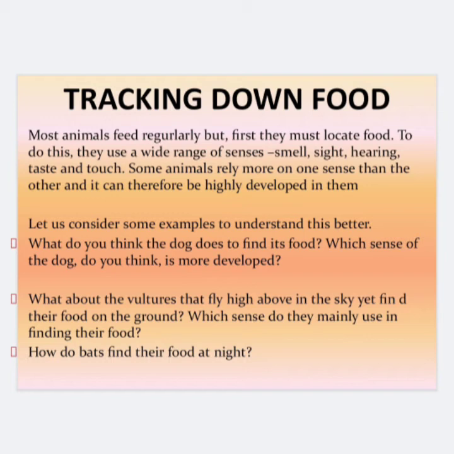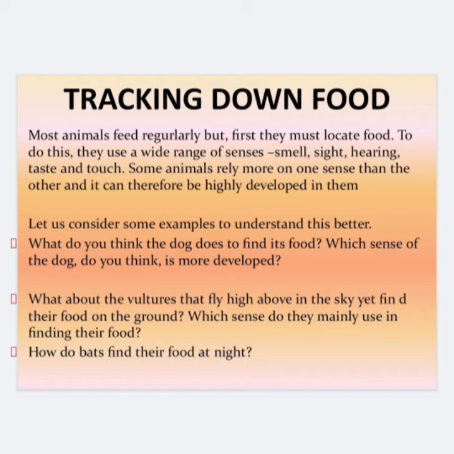To eat the food, it is compulsory that they should first find the food, right? To do this, they use a wide range of senses. The animals use senses to locate the food, such as the sense of smell, sight, hearing, taste and touch. The animals use all the five senses for locating their food.